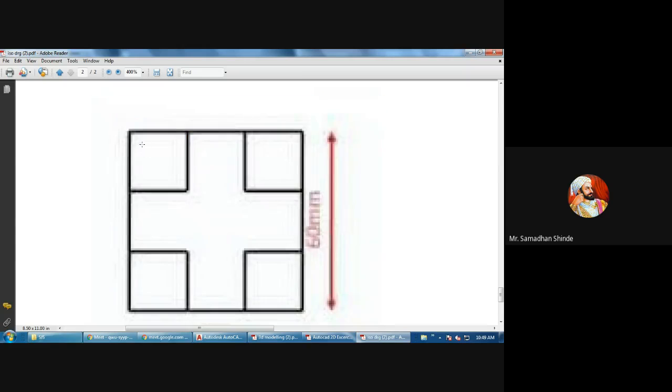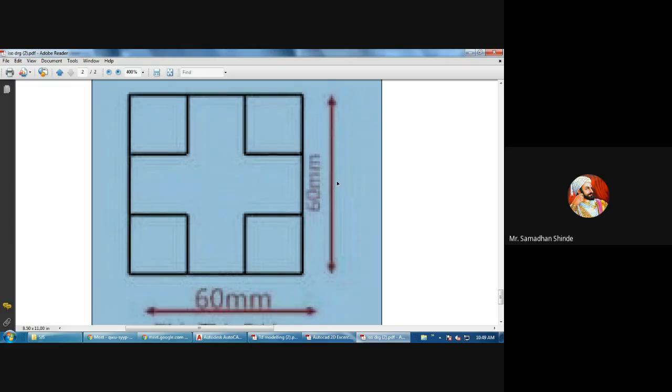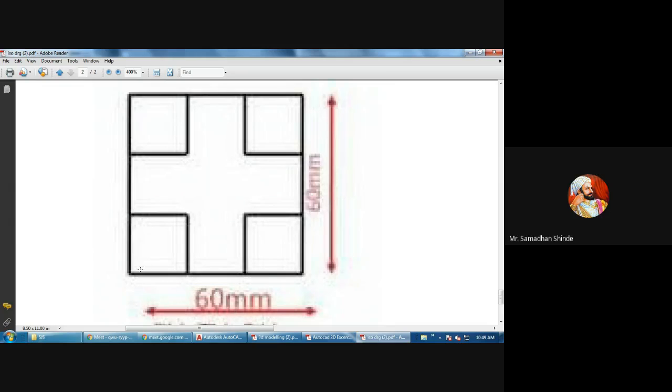Means this particular surface, this surface and this surface are different. These two surfaces are different. Even this surface and these surfaces are different. So this total surface, this plus sign, this to this, these two surfaces are the same, because there is no dark line in this. So their surfaces are same. What is this? This total distance is 60. This is 60. This to this distance is 20, this to this 20, and this to this 20. So this is the object. This simple object we will draw.